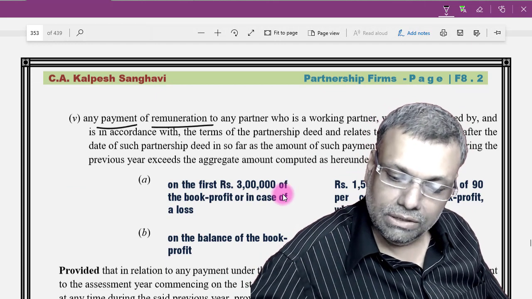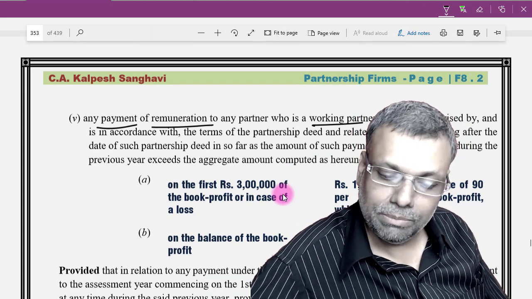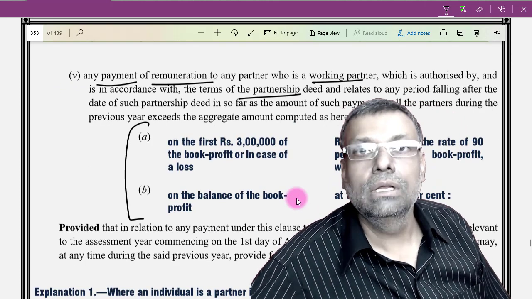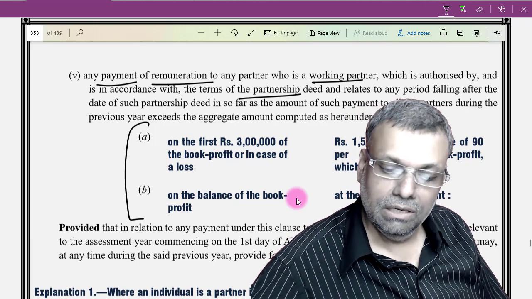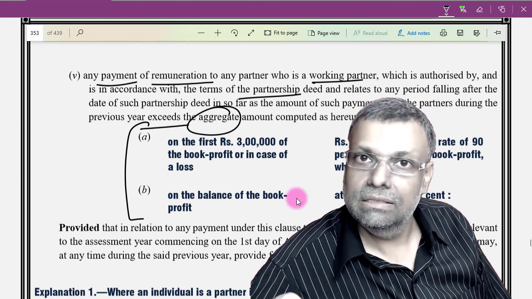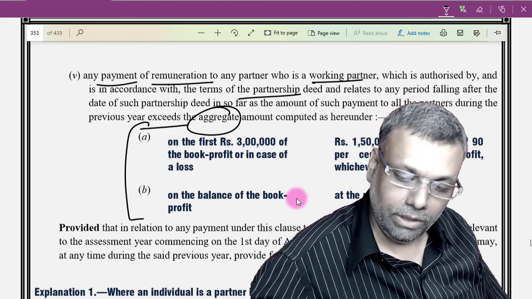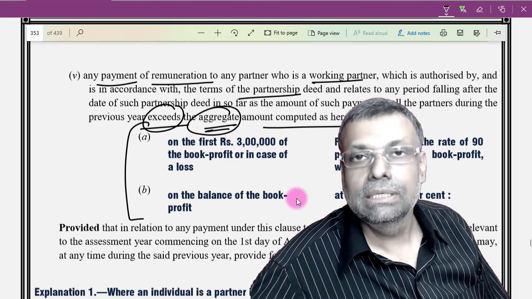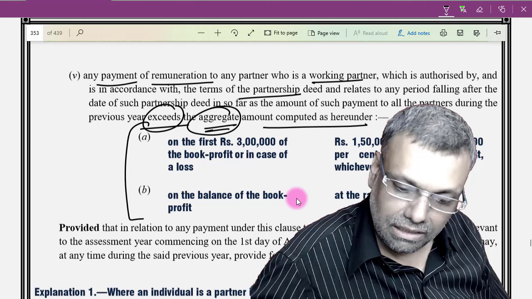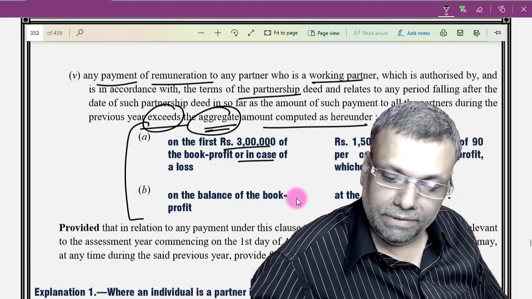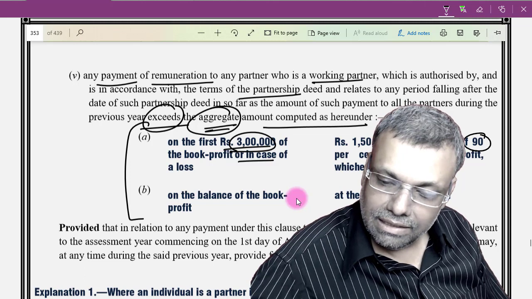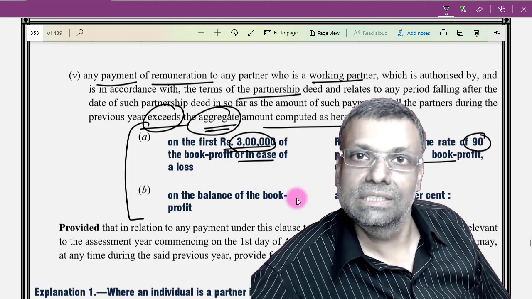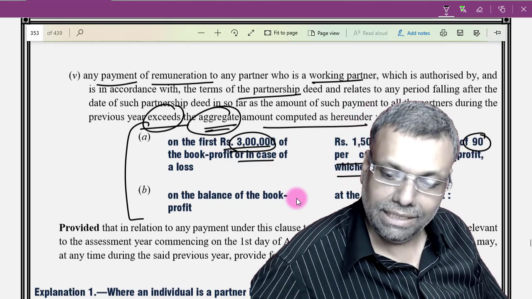Now the payment of remuneration to a working partner authorized by the partnership deed, once all the earlier conditions are satisfied, then there is a monetary limit, and this is a monetary limit for the entire year and for all the partners taken together. It exceeds in aggregate the amounts computed as provided. So this is the monetary limit based on the book profits. It says that up to 3 lakh rupees of book profits, it is 90% of the book profits. Now I already told you what a book profit is. The book profit is the amount after considering the interest, that means just before the remuneration. So that is a book profit.